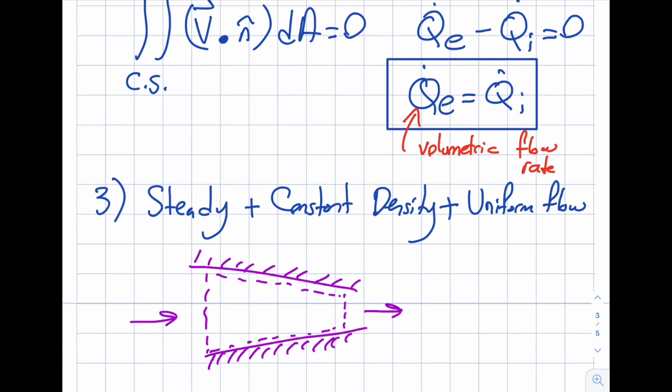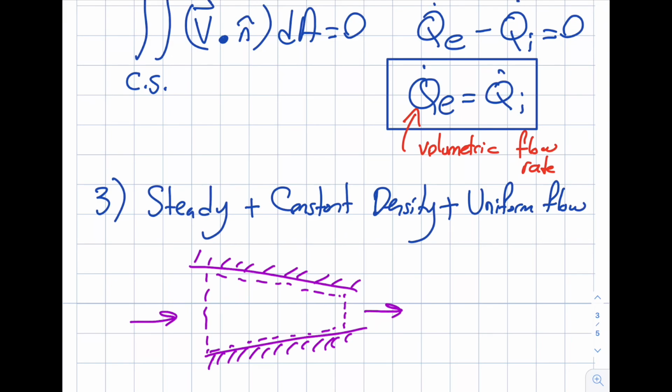Okay. So what is going on over here is I have an inlet, I have an exit. But what does uniform flow mean? And I sometimes see this as a mistake. I ask this very question to students when I teach in class. They say velocity is constant. Velocity here is equal to velocity there. Okay, that's not quite right. Actually, you'll find out that that's not even physically possible.